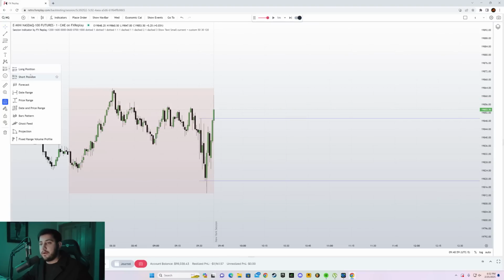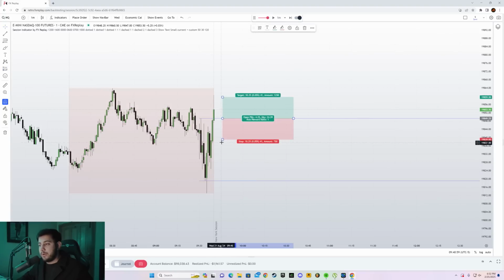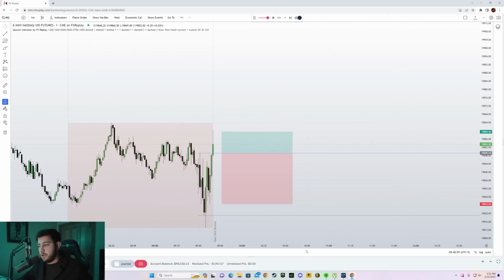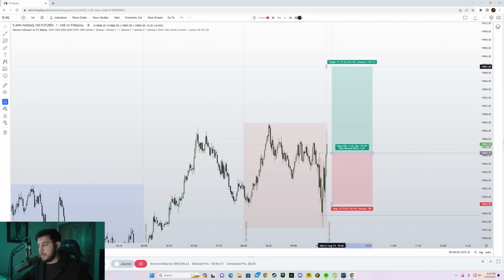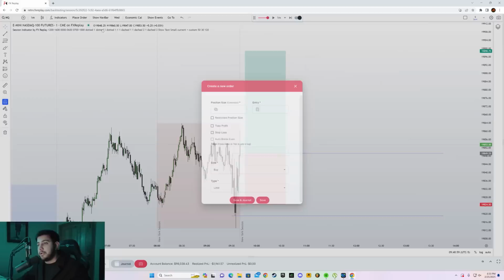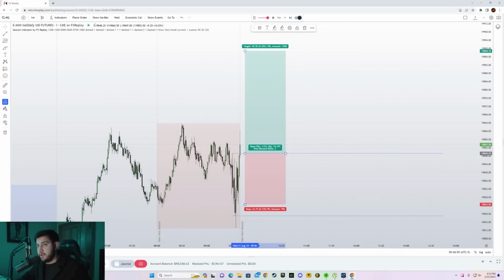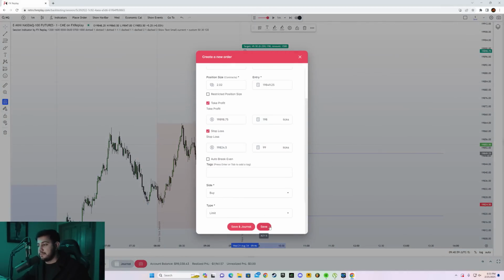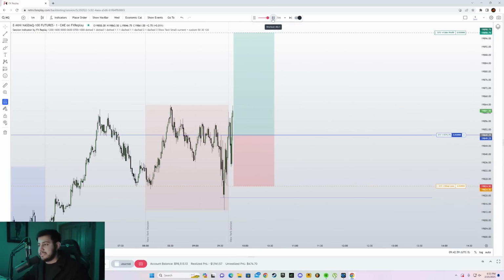And there we have our breakout. Now we go long on the retest, put our stop right below this low, and let's go for 1 to 2. Keep in mind, we're not using it with bias. I found that if we use the strategy with bias, it works really well. I'm going to make a video on this someday later, but right now you need to learn how to backtest and collect data. Now what I'm going to do is click on place order, or actually you have to click on it, and then it's going to show you this. So click on buy limit, and let's see how this plays out.